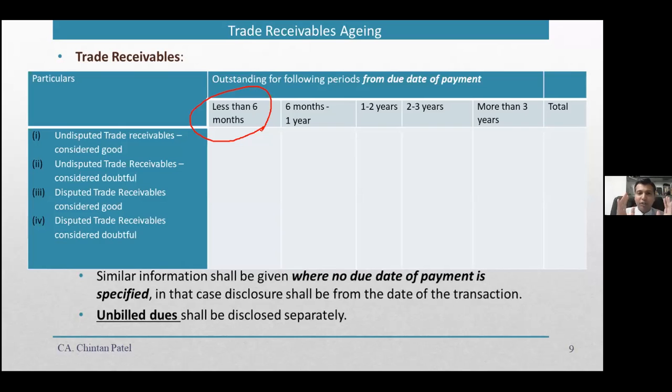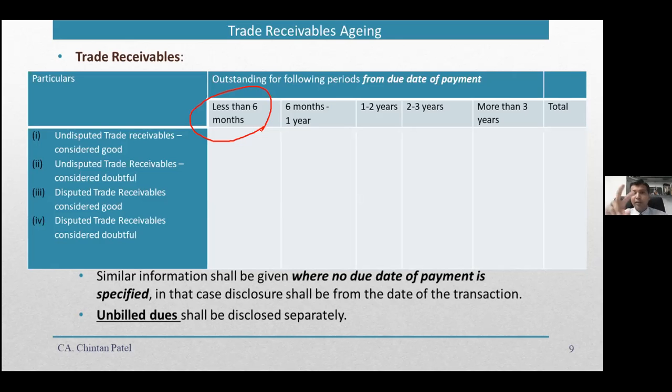However, now if I have to disclose, and I disclose less than 6 months 6 crore, 6 months to 1 year 1 crore, 1 to 2 years 1 crore, 2 to 3 years 1 crore, and more than 3 years 1 crore. Now, when this information is displayed here, that will really provide a lot of signals to the stakeholders. The first thing that will come to mind: more than 3 years, 1 crore rupees; 2 to 3 years, 1 crore rupees. 2 crores are outstanding for more than 2 years.